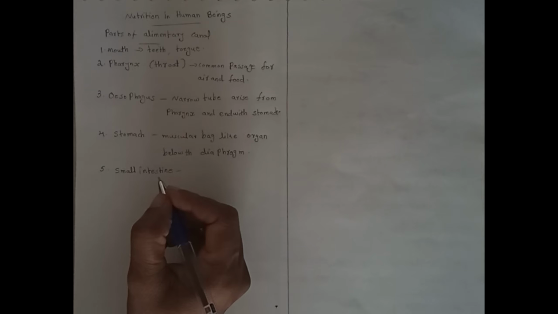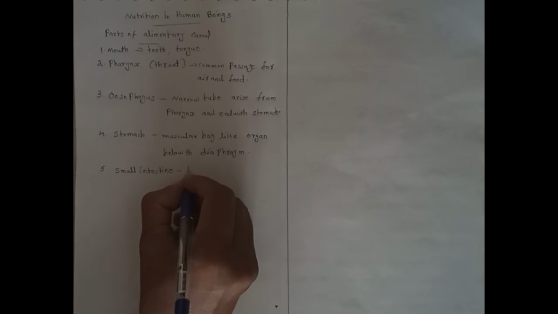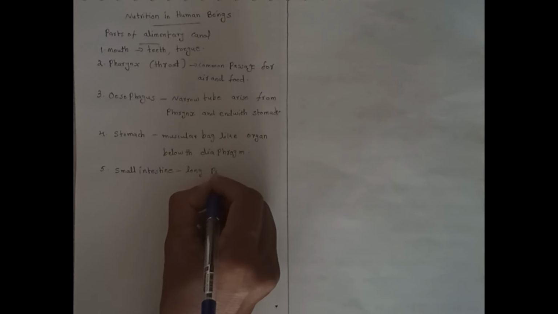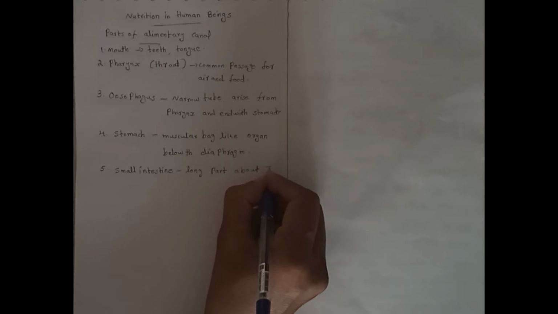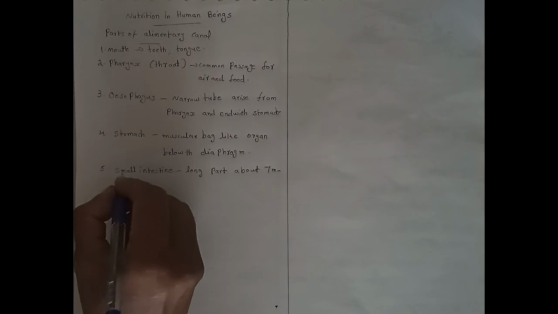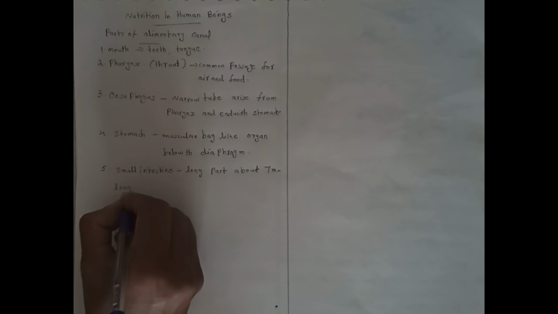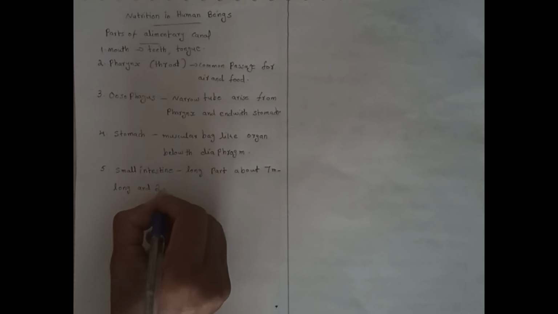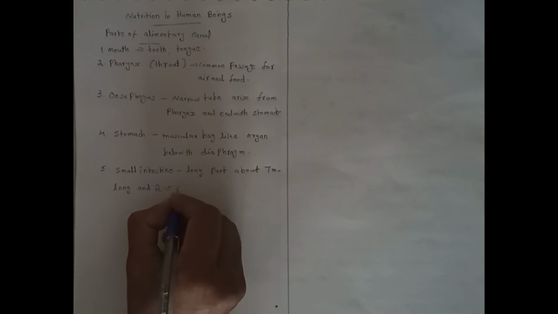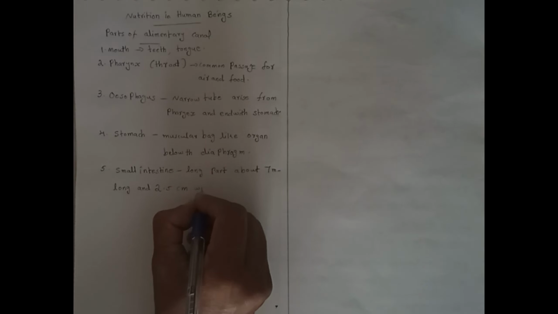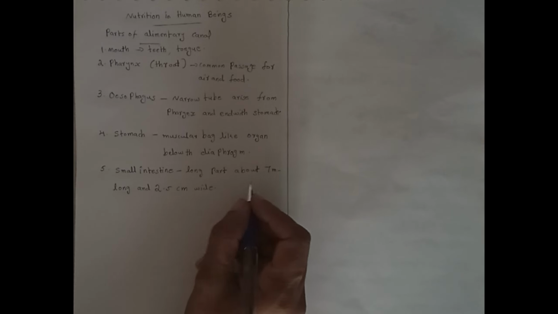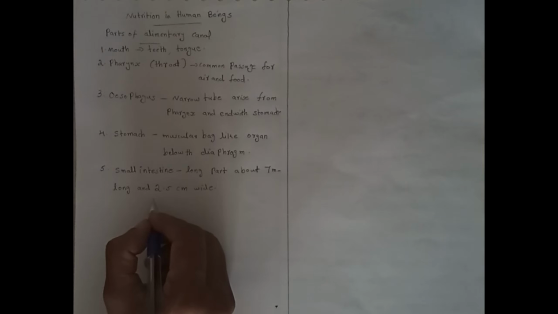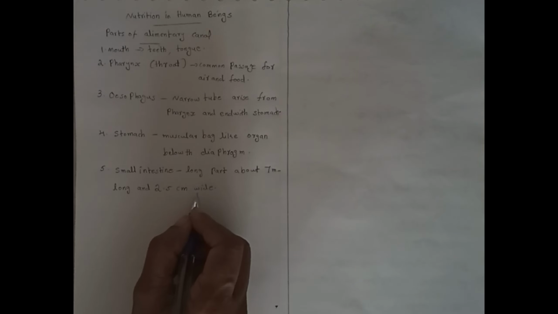Small intestine is the longest part of the alimentary canal, about 7 meters long and 2.5 centimeter wide.